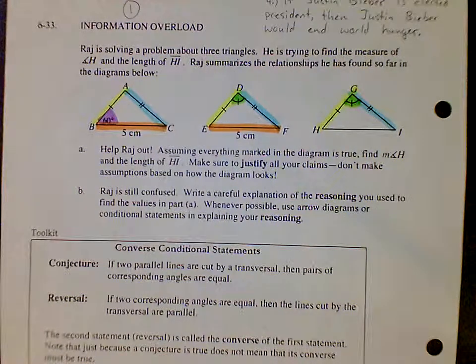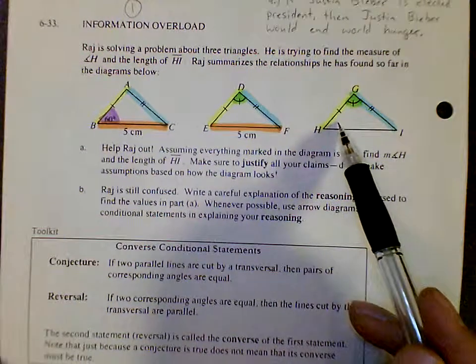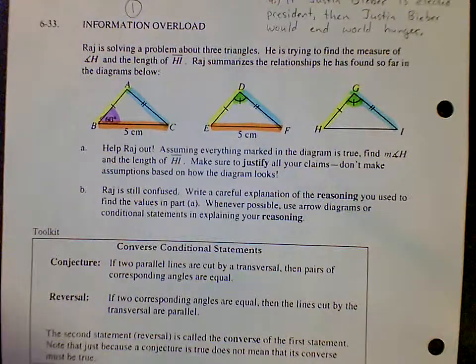All right, so knowing this, we need to figure out the measurement of angle H, and we need to figure out the length of HI. So let's start with the measurement of angle H. Can we figure out what that is? We know the measurement of angle B is 60. So do we know that H is 60 as well?